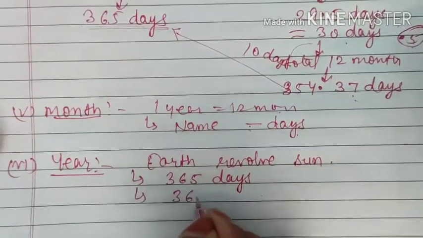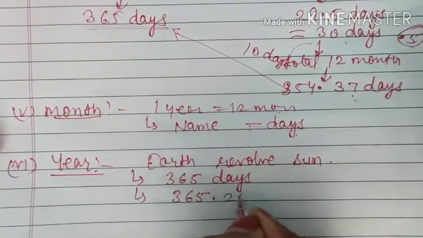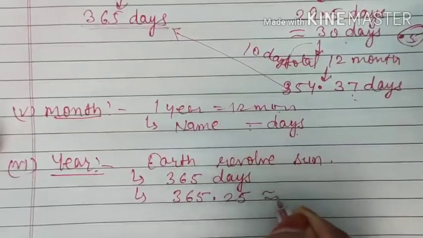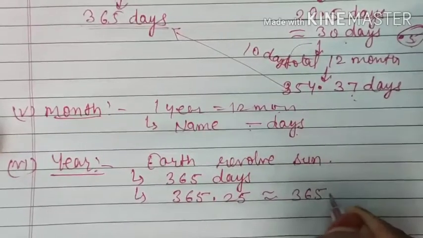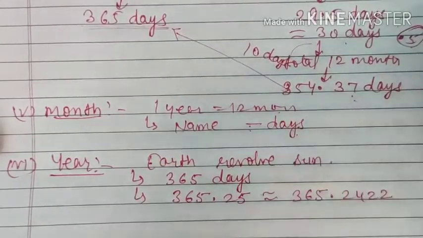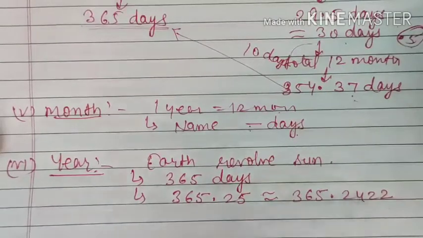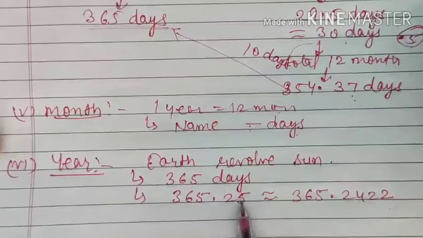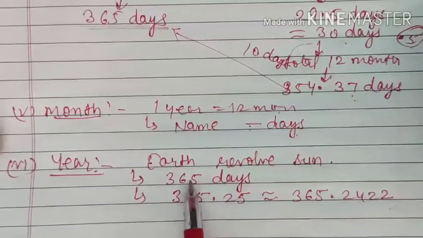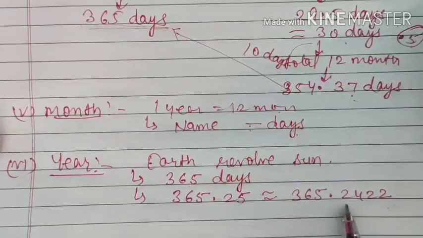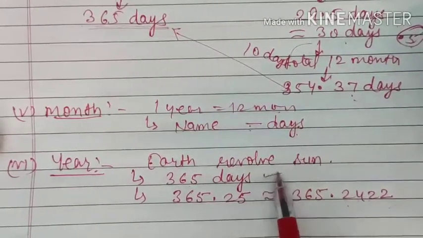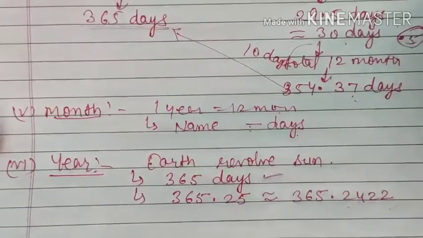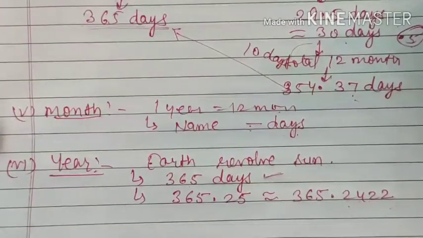Actually the exact value is 365.2425, and more accurately 365.2422. This is the value. So when we round off this .2422, we get .25, and when we round off this one, we took it as approximately 365. That means this is the exact value of the number of days in 1 year, but on average, for easy calculation, we considered it as 365 days.